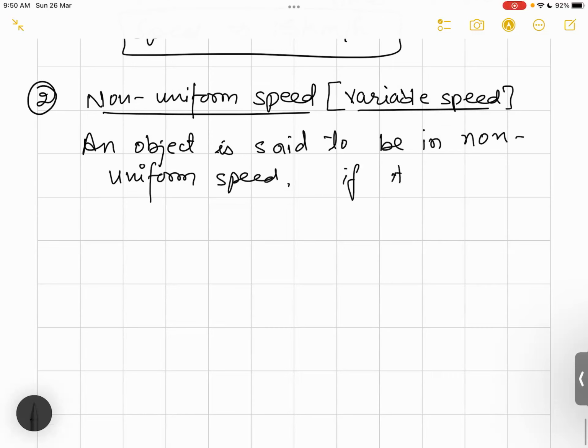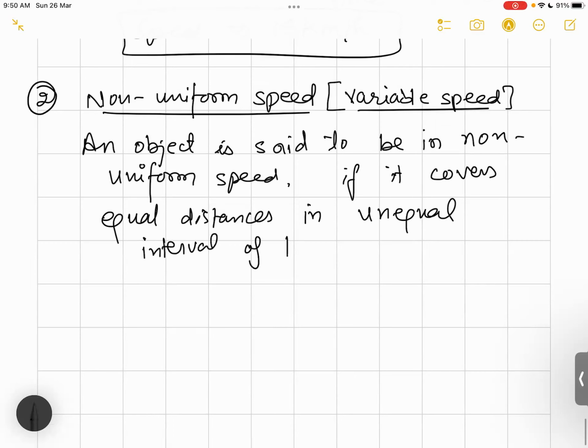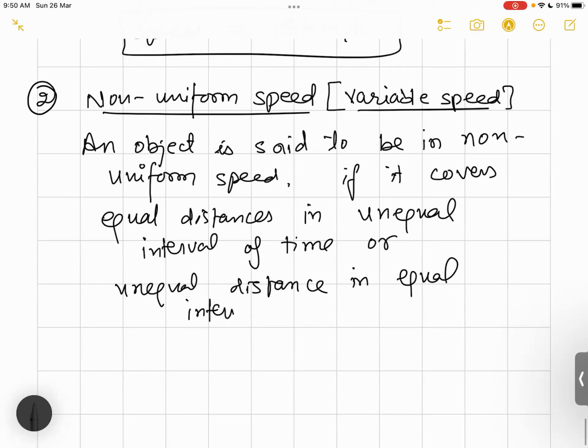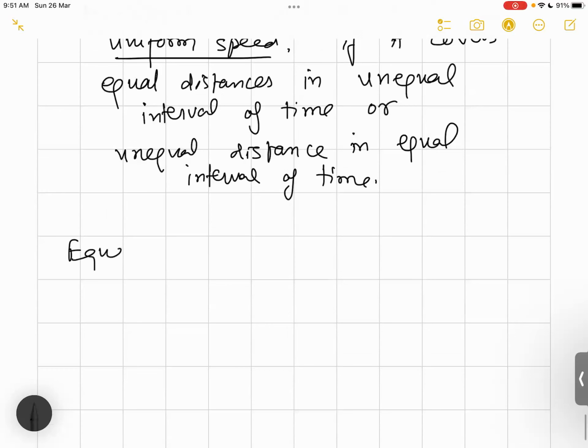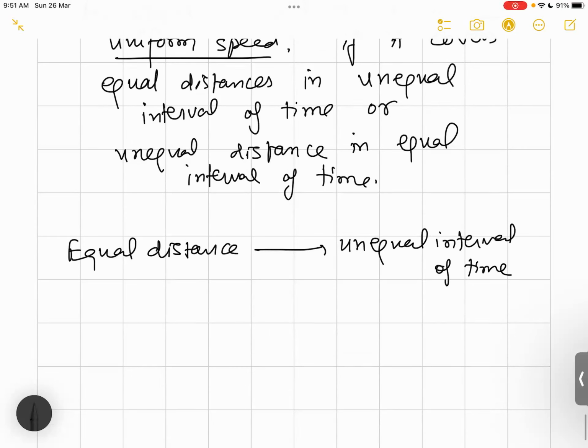if it covers equal distances in unequal intervals of time, or I would say unequal distances in equal intervals of time. Listen carefully. We can say an object is in non-uniform speed if it is covering equal distance in unequal time. Equal distance in unequal intervals of time. This would be case number 1.